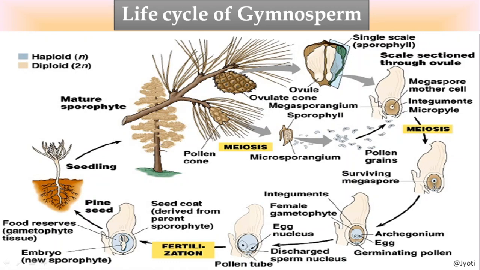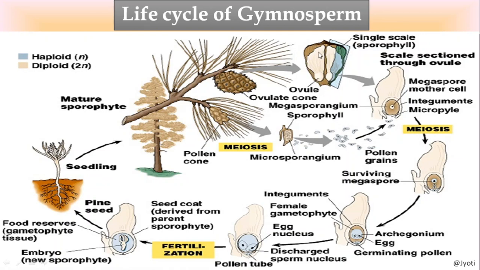Here is the section of the megasporangium, and here is the structure of the microsporangium. The microsporangium contains the pollen grains, or male gametophyte, which are called pollen grains. When it dehisces, मतलब जब फट जाता है, then the pollen grains are released. So here are the pollen grains. Now come to the female strobili. In the female strobili, as you know, the ovule is present.